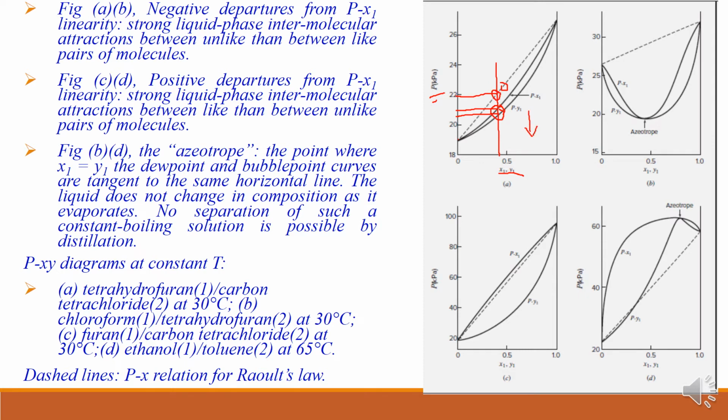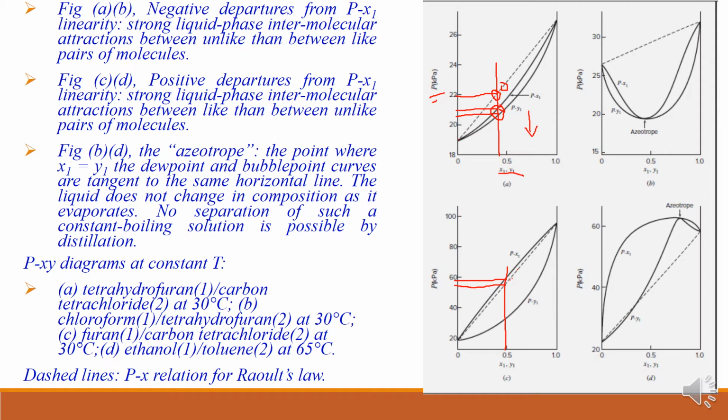This is negative deviation. And in the other case, suppose this is the dotted line, the ideal, but the actual pressure is quite a bit higher than that defined by ideal, right? So that is positive deviation.